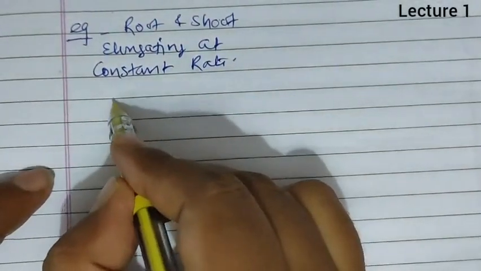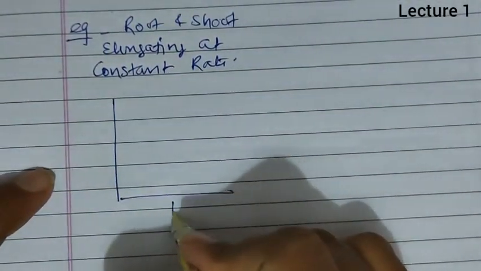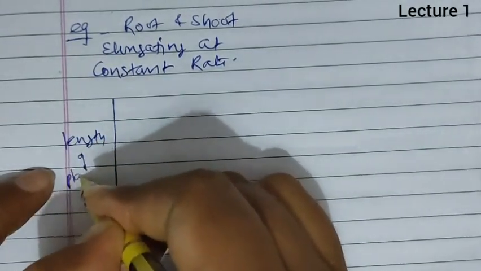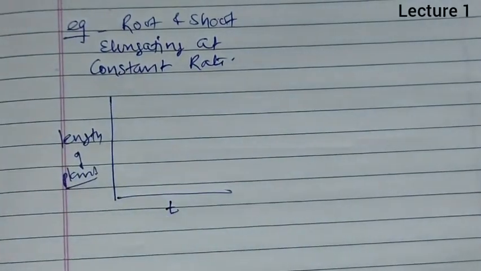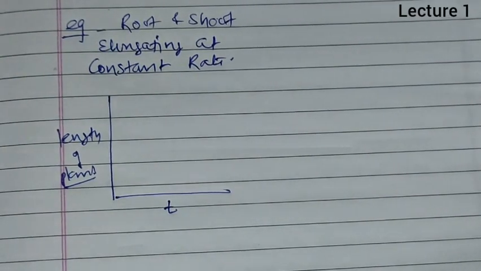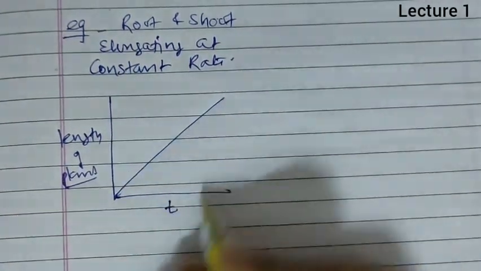So suppose we take the length or height of a plant with respect to time, you will find that this type of constant growth is observed.